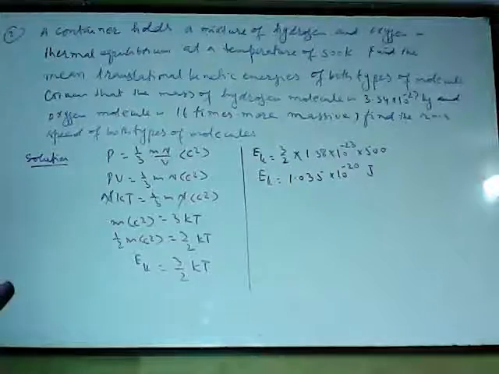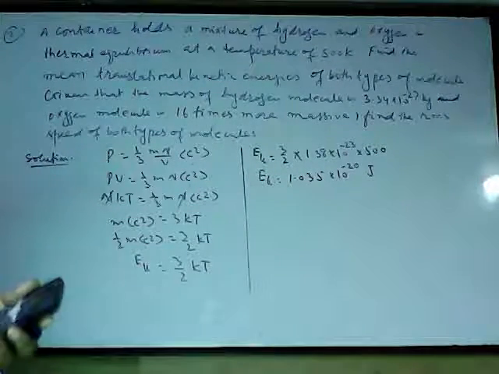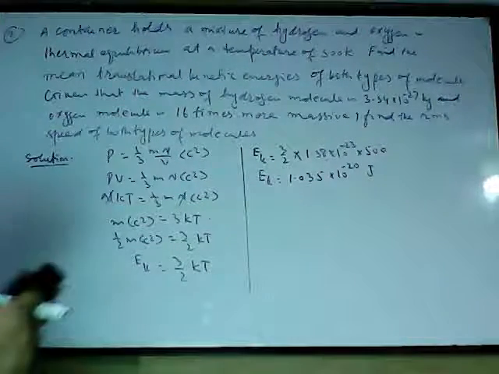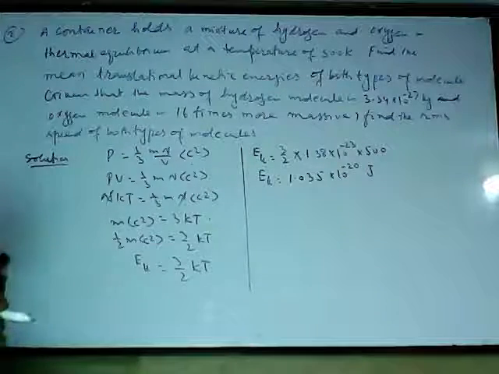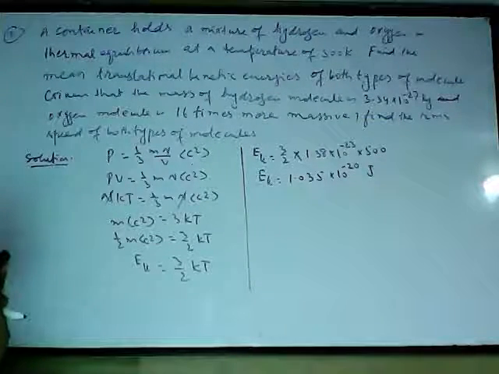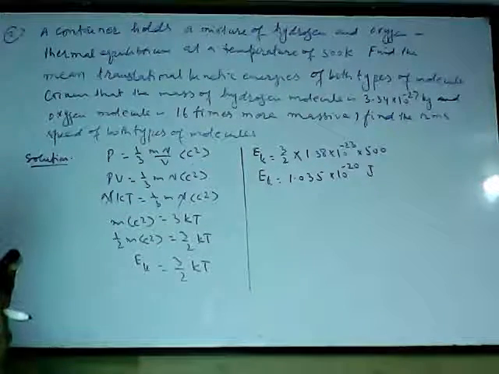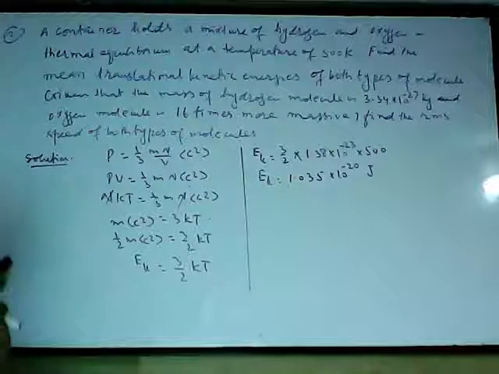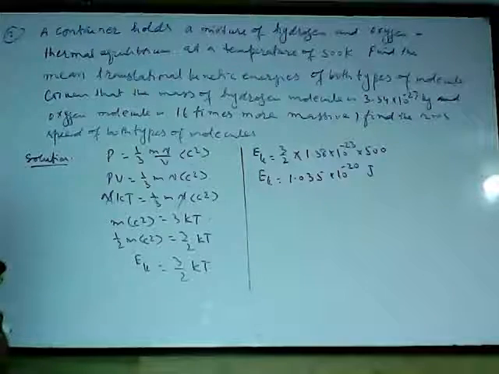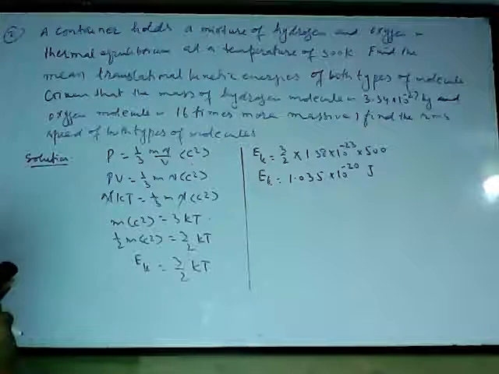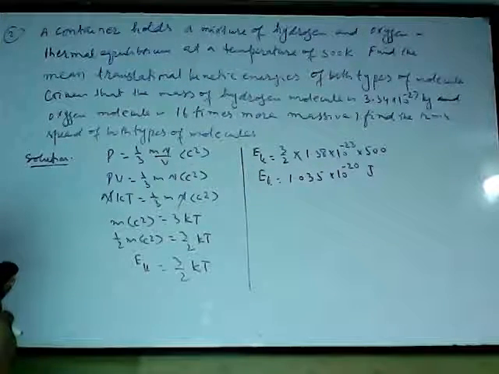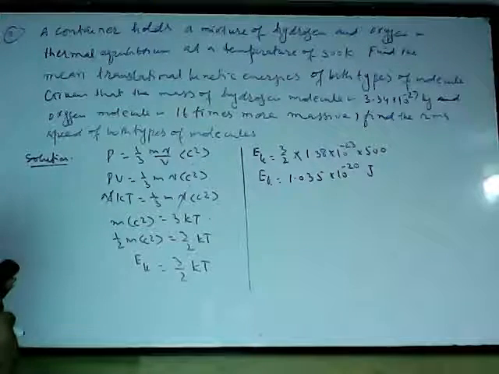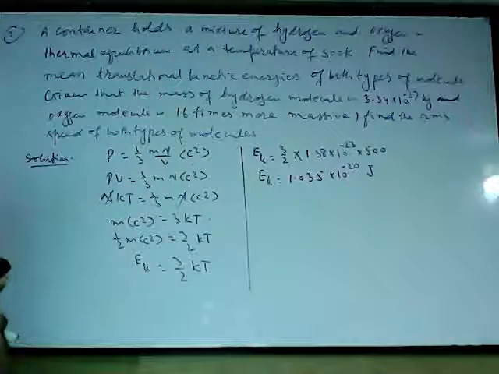So this is the value of the mean kinetic energy of the molecules, 1.035 × 10^-20 joules. This is the value of the mean translational kinetic energy of both types of molecules, whether it is hydrogen or oxygen. Now the next part: given that the mass of a single hydrogen molecule is this one and oxygen is 16 times more massive, find the RMS speed of both types.